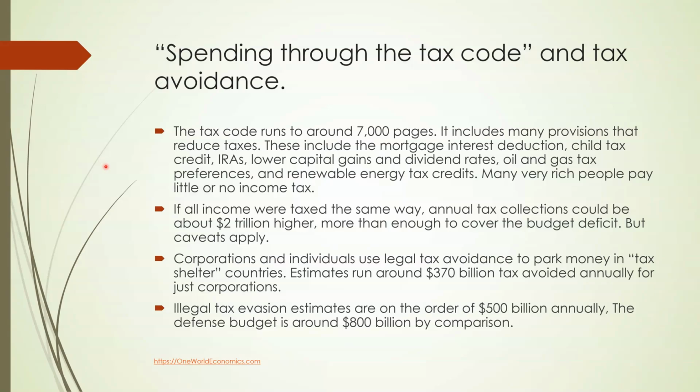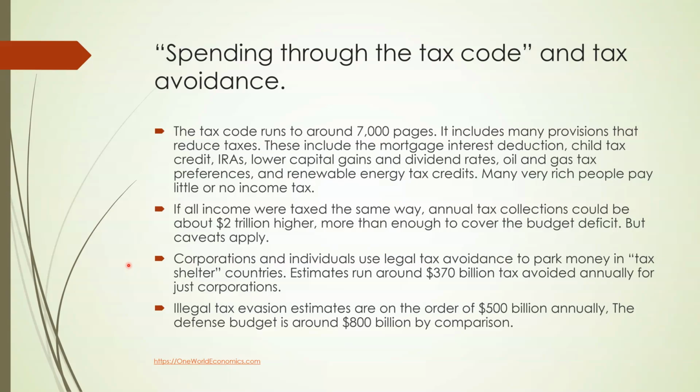Many very rich people pay little or no income tax. If all income were taxed the same way, annual tax collections could be about $2 trillion higher, more than enough to cover the budget deficit. But some caveats apply, which I'll get to in a moment.